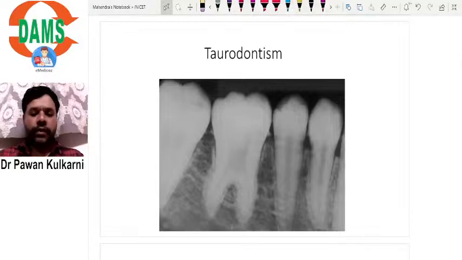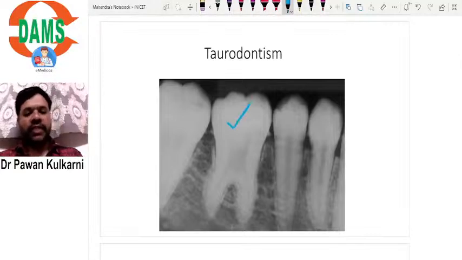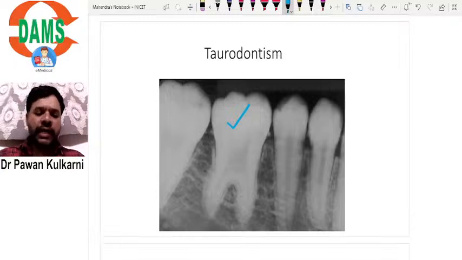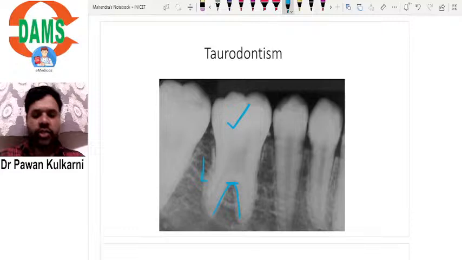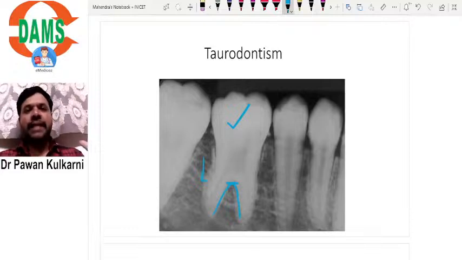Look at this. This is a typical tooth which is affected. How does it look? It looks like a bull. Why does it look like a bull? If you see here, this is called the furcation area. The furcation area has shifted downwards, so it appears as if the crown is very large.